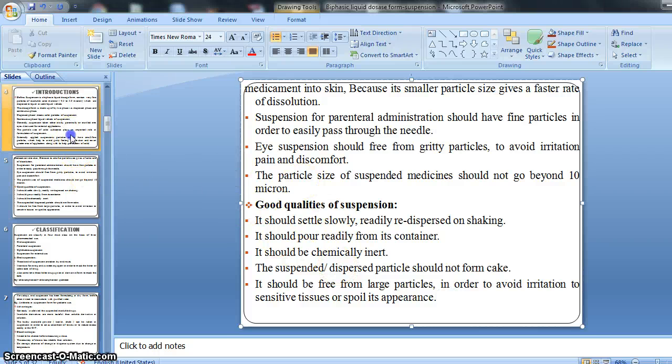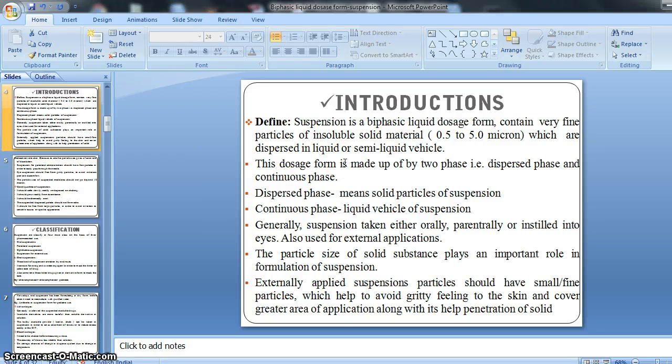Means it should be stable, it is stable and has a good quality, right. So this was the introduction of our suspension. I think you understand it. Don't worry, we will also perform it practically, and then you can all easily understand.